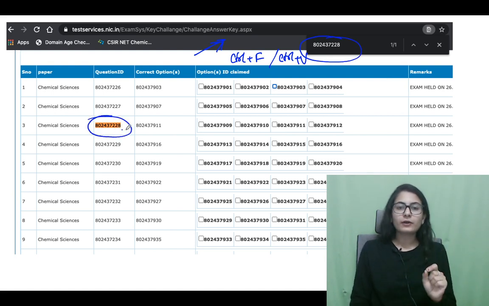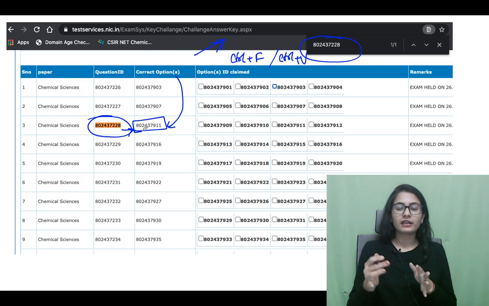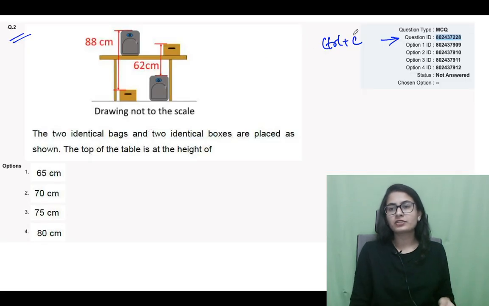And now for this question, the correct answer is the option number given over here. So let's say this is the correct option number. You go back to that one and find out where 911 is. Just see the last few digits, 911. So here is 911, option number 3. So for this question, the correct answer is option number 3.